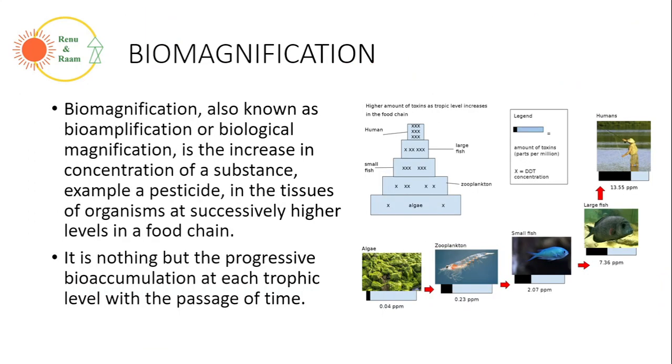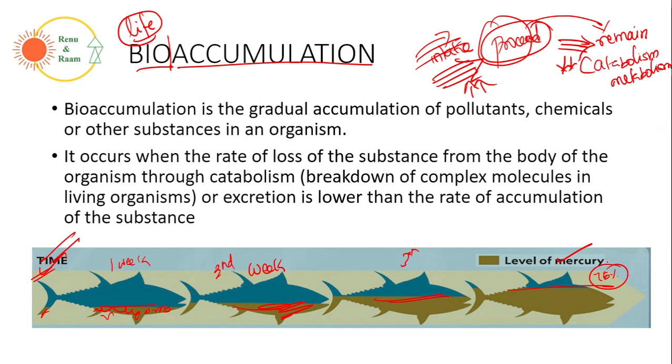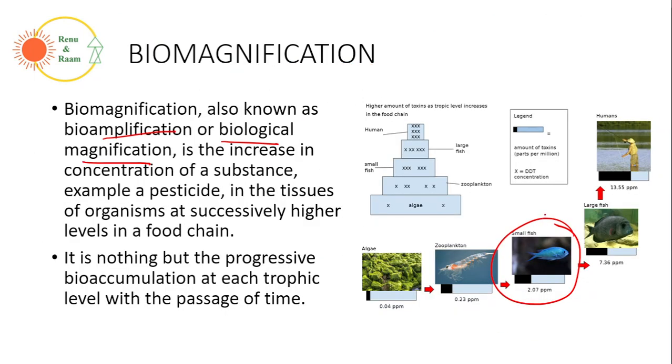Okay. Now coming to the next one, biomagnification. See, biomagnification is different from bioaccumulation. Now let's see how it happens. Biomagnification is also called bioamplification or biological magnification. It is nothing but the increase of pollutions from one organism to another due to the food chain. In the last class we studied about food chains. Now let's say that we are talking about the fish here. Let's take the before example, the same fish is here. Now this fish will be eaten by a large fish, and the large fish will be captured and eaten by the humans.